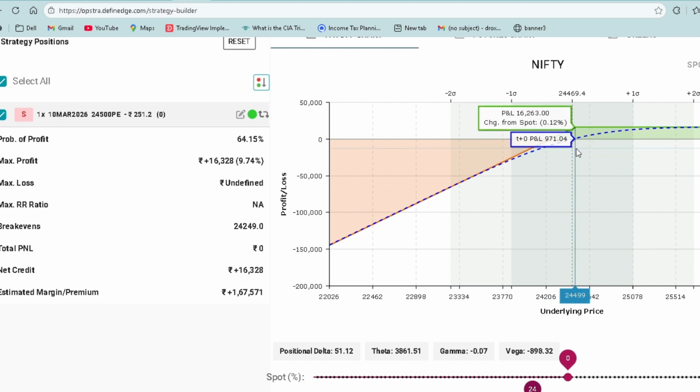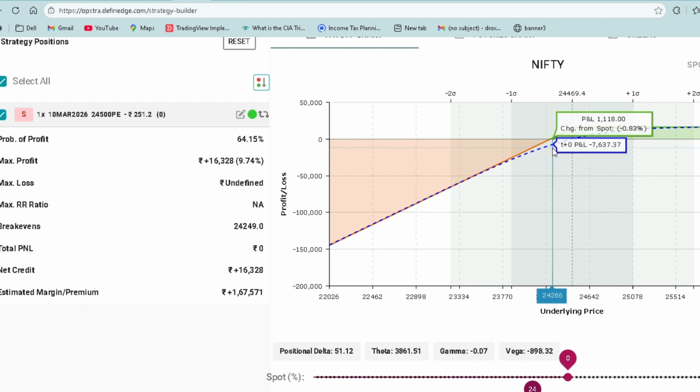Here the logic is, as long as the market trades above this level, 24,500, at expiry, a trader will earn a profit of 9.74%, but if it crosses 24,500 level, his profit will start decreasing, and when it crosses this 24,249, that is the break even, a trader will incur full loss.